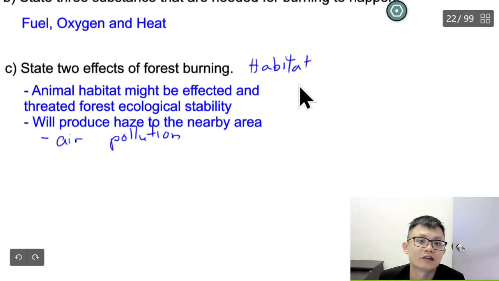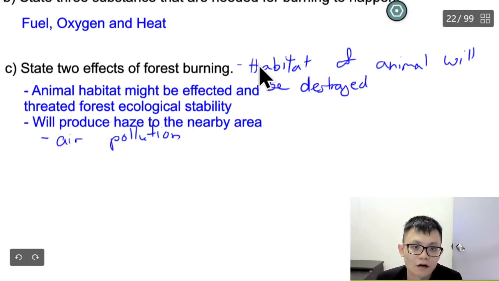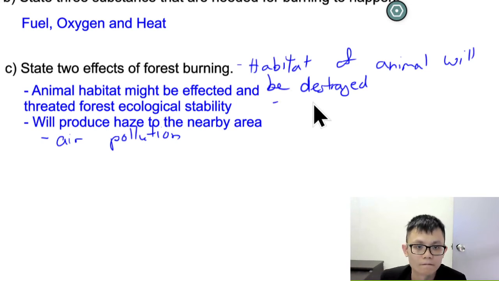Or for this one, maybe you can say habitat. Habitat means the place of animals. Habitat of animals will be destroyed, correct or not? Or if you don't want to write habitat, habitat is the better word. Otherwise you can write place for animals to stay to be destroyed.